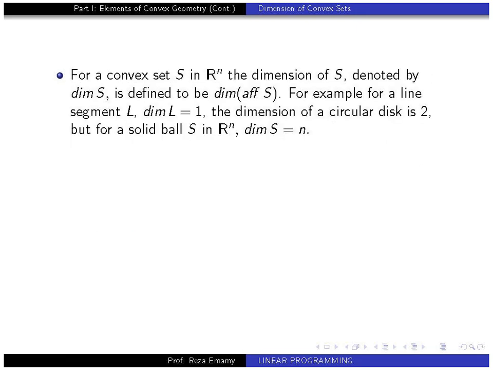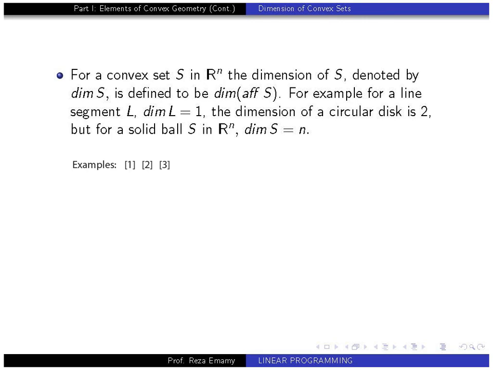Here's the main definition of this section. For a convex set S in Rn, the dimension of S, denoted by dim S, is defined to be the dimension of aff S. So we just compute the affine hull of S, and that is the dimension of S. For example, a line segment has dimension 1. The dimension of a circular disk is 2. But for a solid ball S in Rn, the dimension is n.